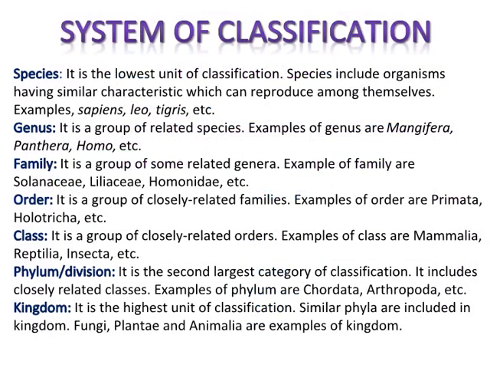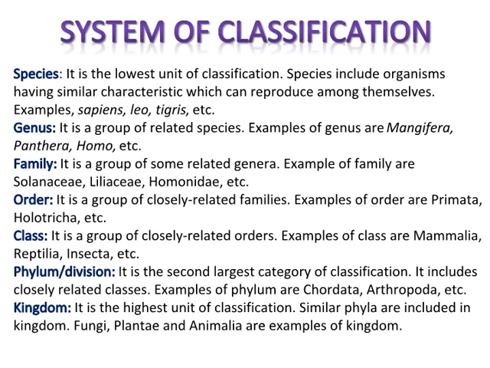System of classification. Species. It is the lowest unit of classification. Species include organisms having similar characteristics which can reproduce among themselves. Examples: sapiens, Leo, tigris, etc. Genus. It is a group of related species. Examples of genus are Mangifera, Panthera, Homo, etc. Family. It is a group of some related genera. Examples of family are Solanaceae, Liliaceae, Hominidae, etc.